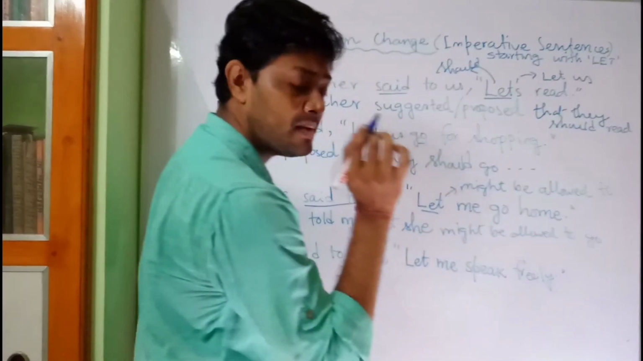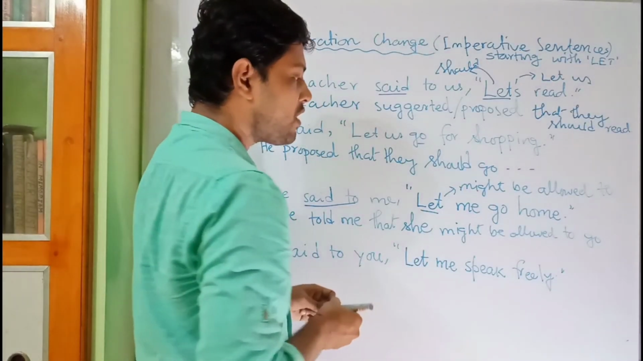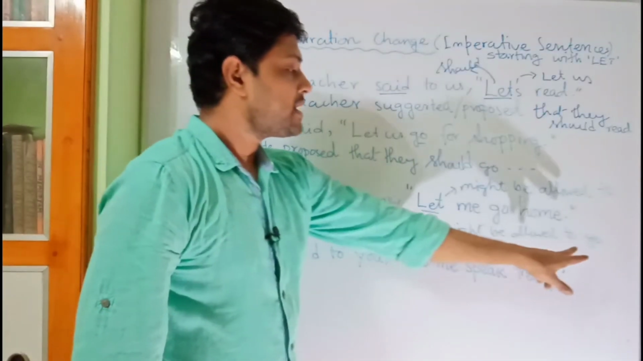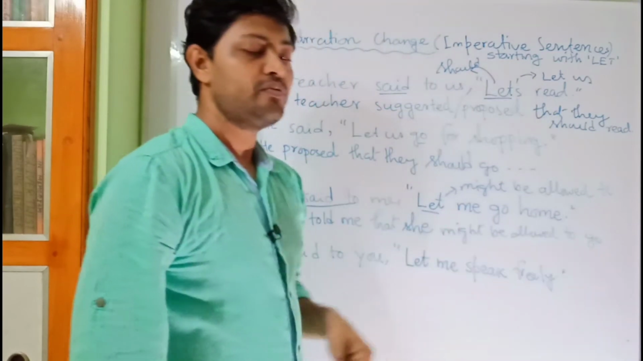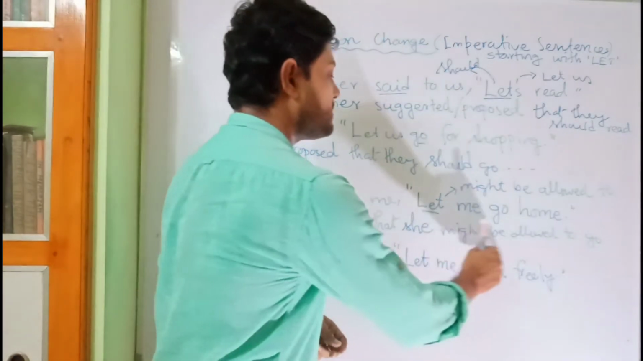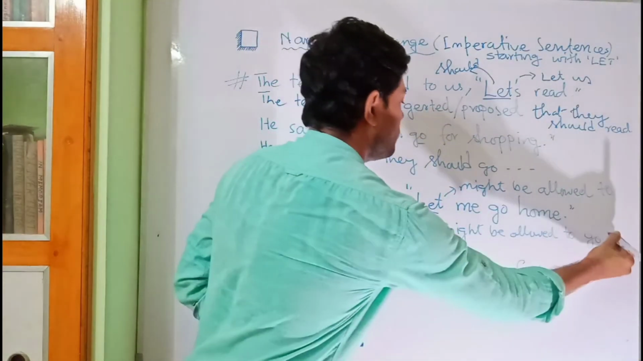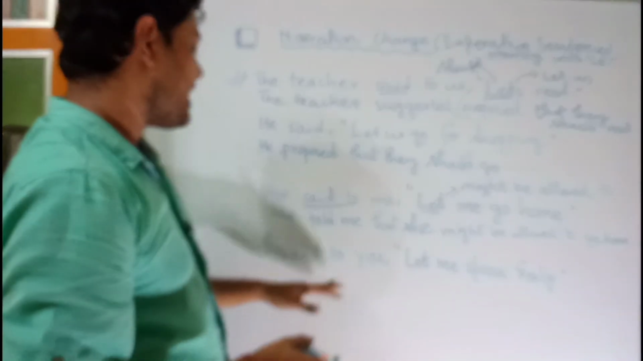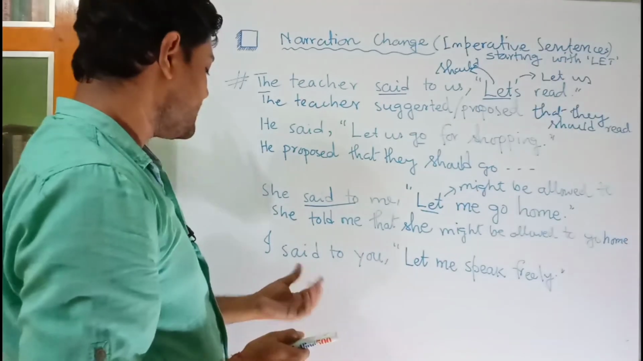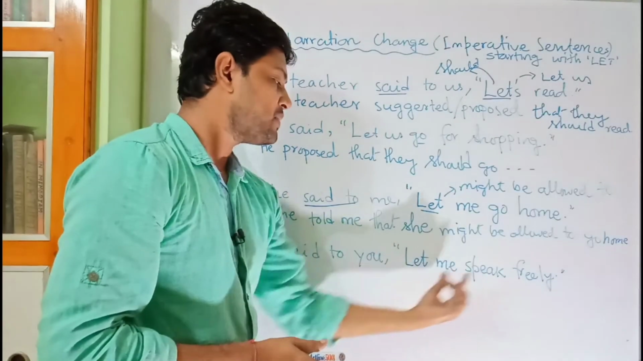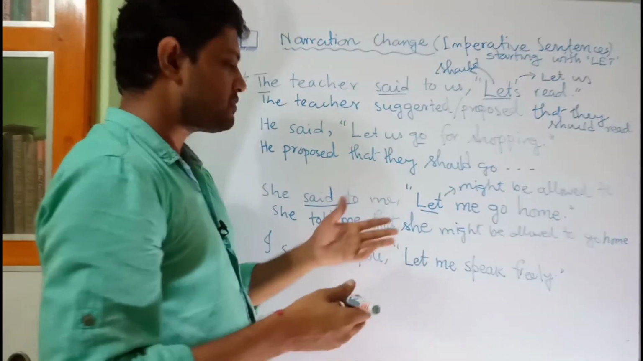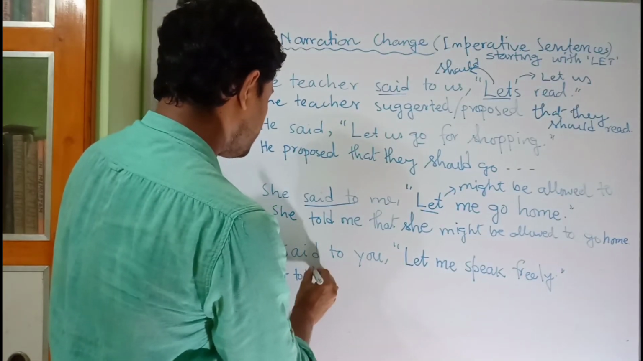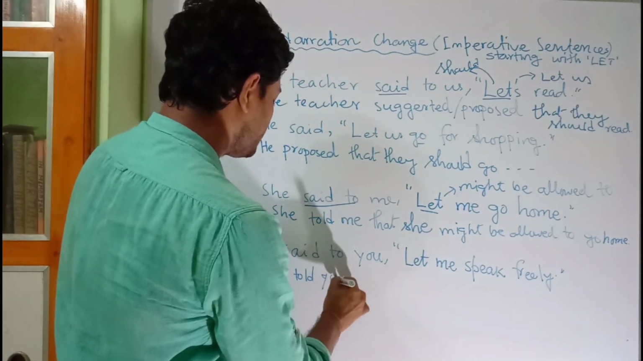There will be no need to change the tense because before the main verb there is infinitive to. So she might be allowed to go home. Let's try to solve the last example in the same manner. So I say to you, let me speak freely. Let me speak freely is a kind of seeking permission. So I said to will be changed into told you.